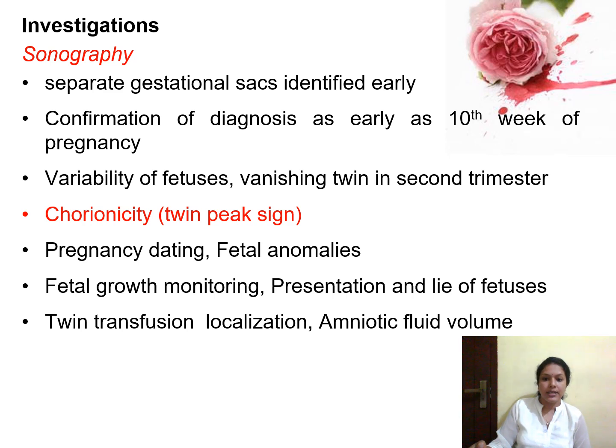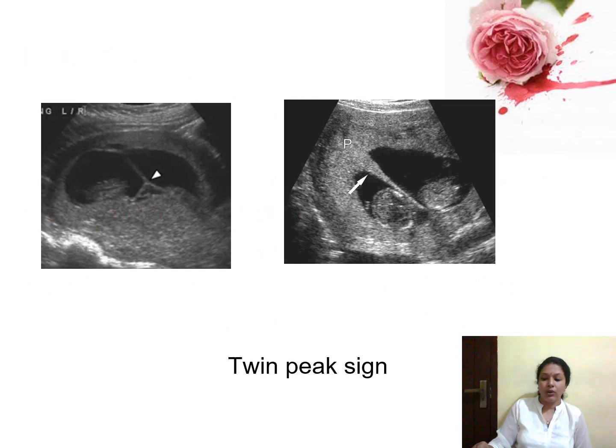You can identify the presentation and lie of the fetus, and twin-to-twin transfusion, or if the amniotic fluid volume is high, all those things in the ultrasonography. I have already told you about the twin peak sign. Here you can see a separate triangular structure between these two babies. This is the chorion, and this is the twin peak sign. If you are able to see this in the ultrasonography, it suggests multiple pregnancy, and this will be evident even in the initial stage.